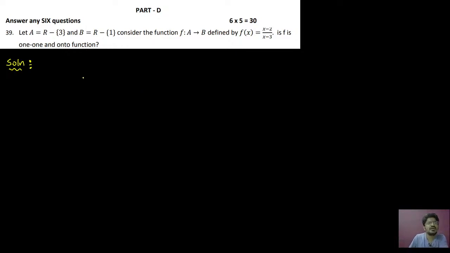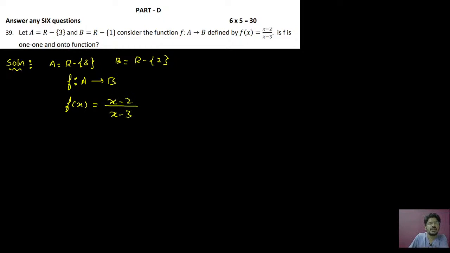Let A equal R minus singleton set 3. That means set A equals R minus {3}. Set B equals R minus {1}. Consider the function f from A to B defined by f of x equals (x minus 2) divided by (x minus 3).